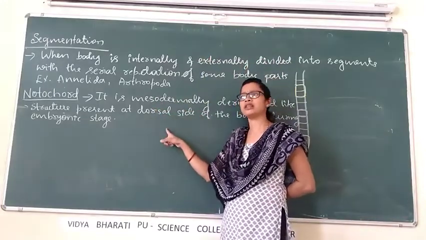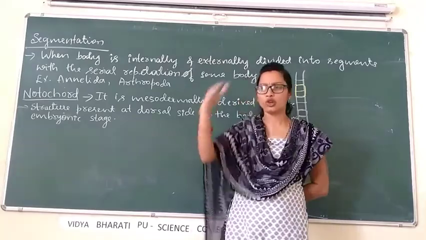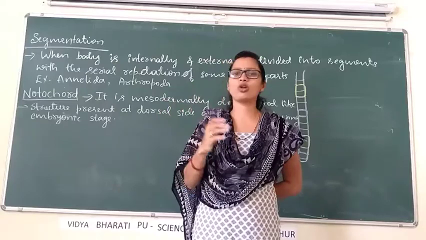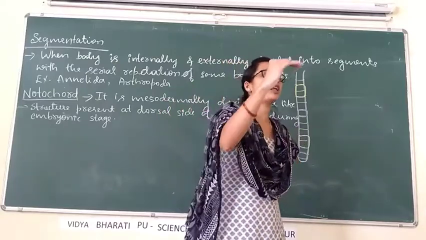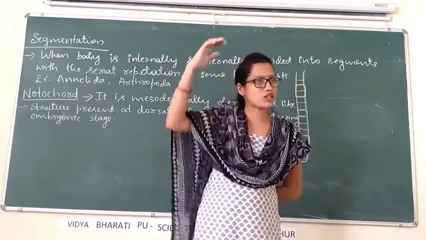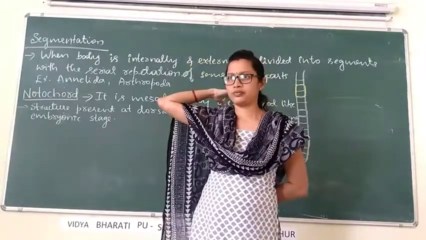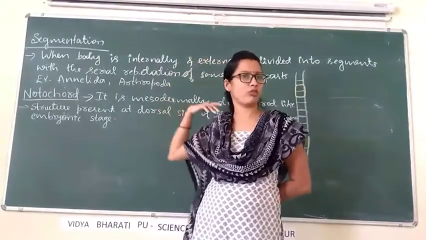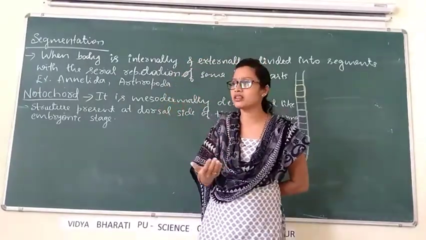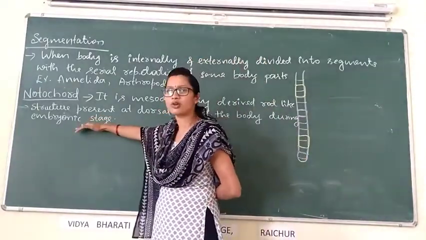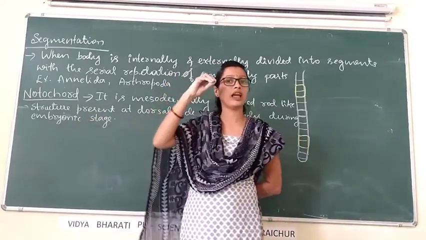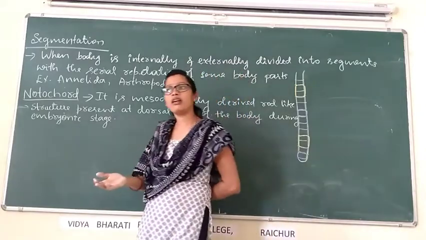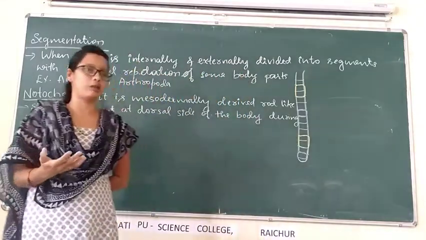In some animals, this notochord is present throughout the body. In some other animals, notochord is present only at a particular part of the body. It may be present at the head region, it may be absent in the tail region, or it may be present throughout the body. And in some animals, we can observe the presence of notochord only in the embryonic stage. After that, notochord may be replaced by the vertebral column.